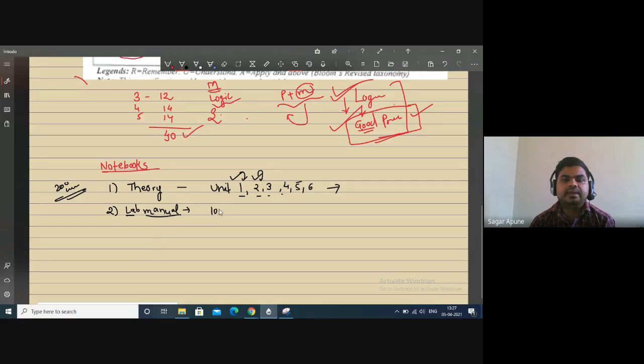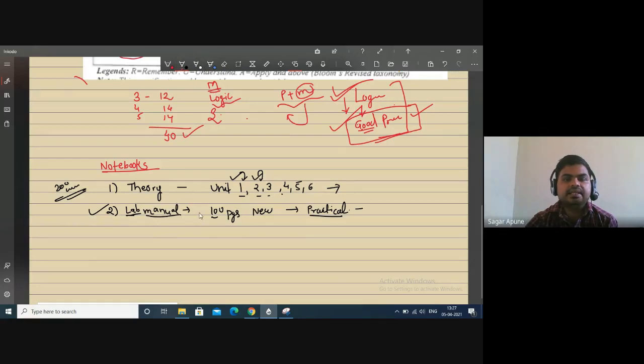buy a 100 pages new notebook. Here you require a 100 pages new notebook, and you can write your programs as per your practicals given in the manual. I will tell how to write, how to complete this notebook according to your lab manual. Don't write anything without my permission or without my instructions.